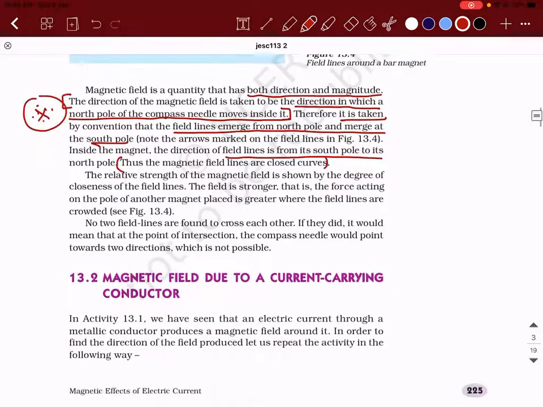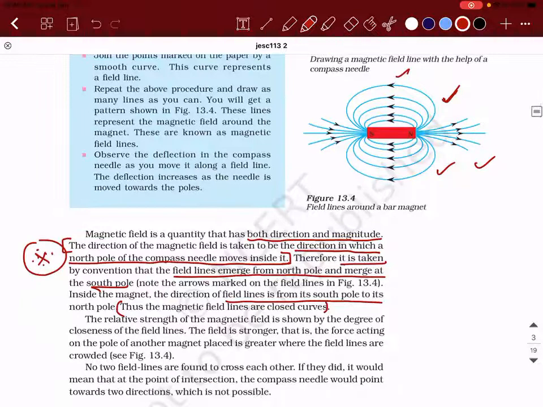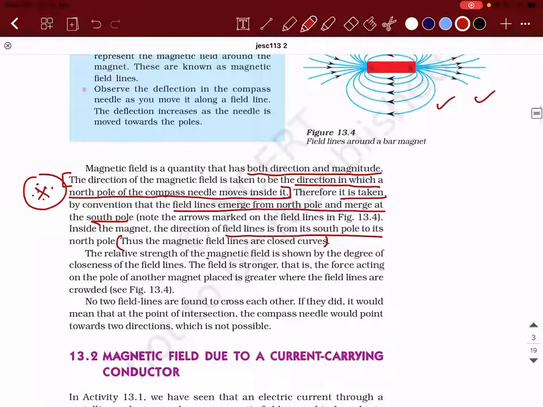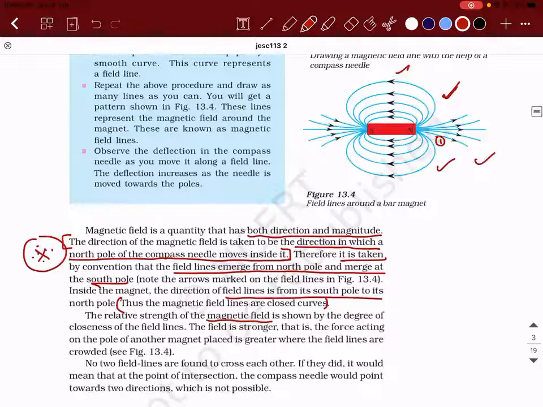Next is, by looking at the magnetic field lines, you can tell which position has more strength of the magnetic field. How can you say that? The relative strength of the magnetic field, means comparative strength of the magnetic field between two positions, can be found by looking at the diagram itself. How are you going to do it? The relative strength of the magnetic field is shown by the degree of closeness of the field lines. If I take this as the first position and this as the second position, the relative strength can be compared by the relative closeness of the magnetic field lines.